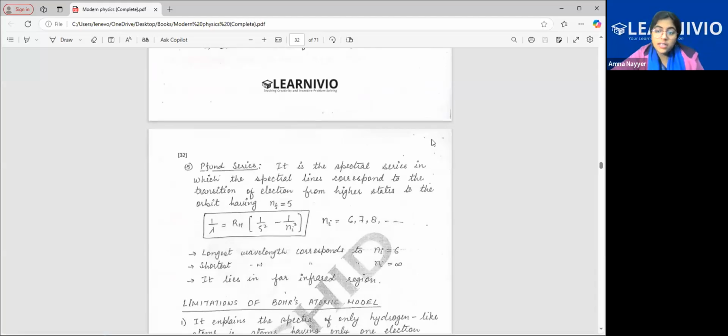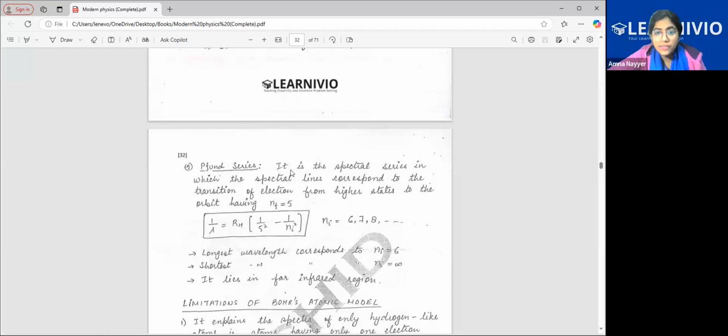So the longest wavelength will be the shortest energy difference, and learn it like this only. Longest wavelength means shortest energy difference. Shortest means just the next one. So n final is 5, so the next one will be 6. And shortest wavelength means highest energy difference. The highest value possible we have studied is infinity. So n initial will be infinity. This lies in the infrared region.